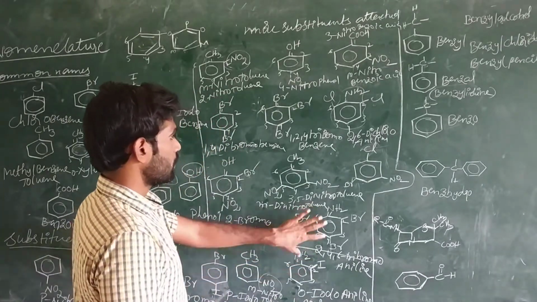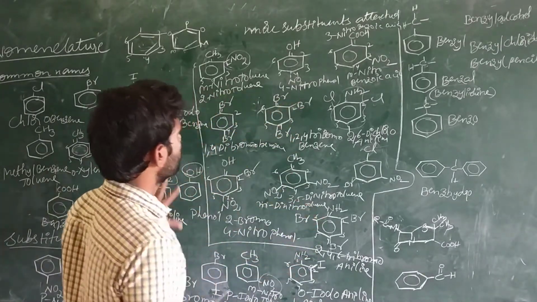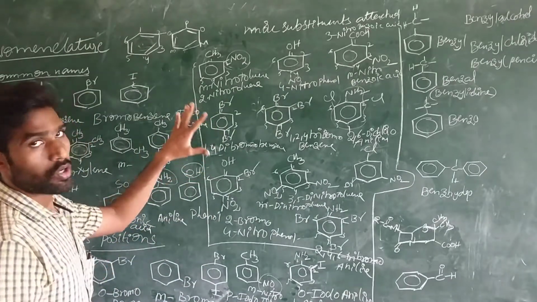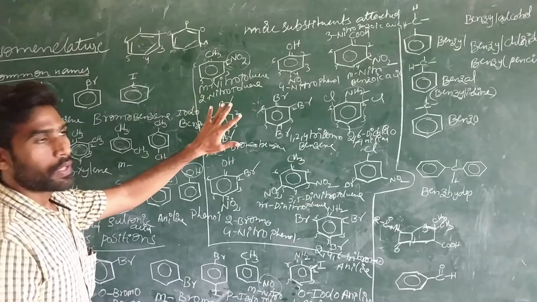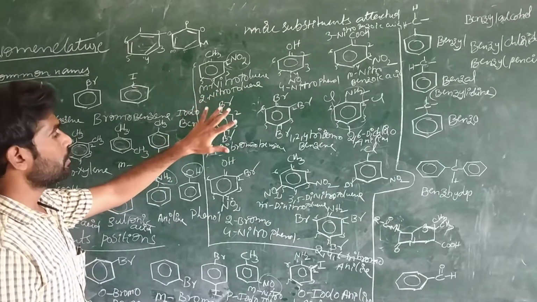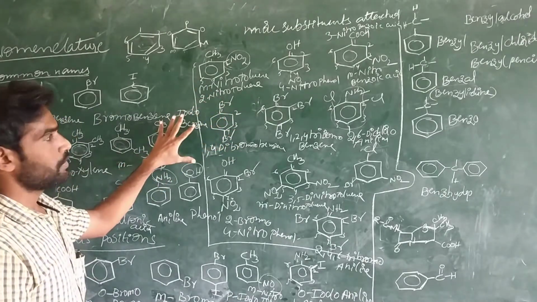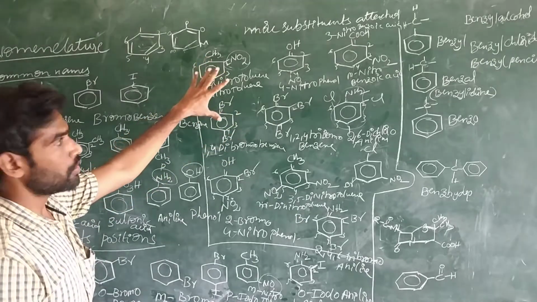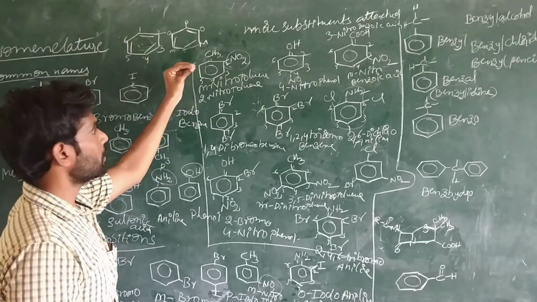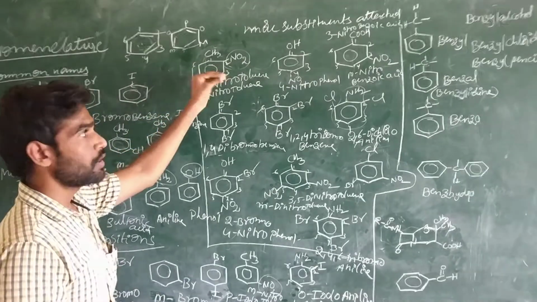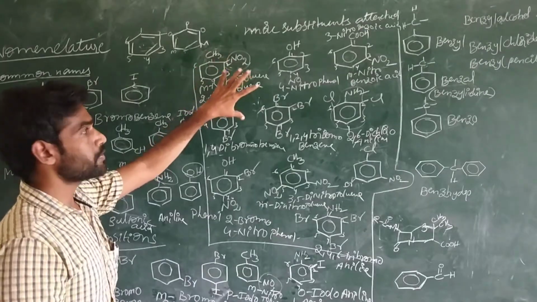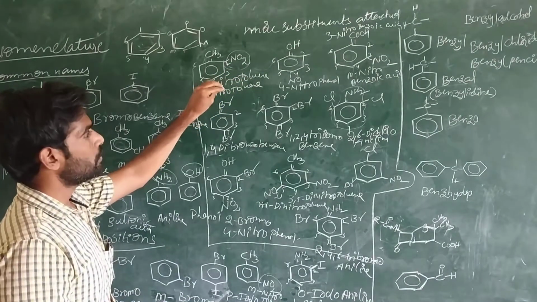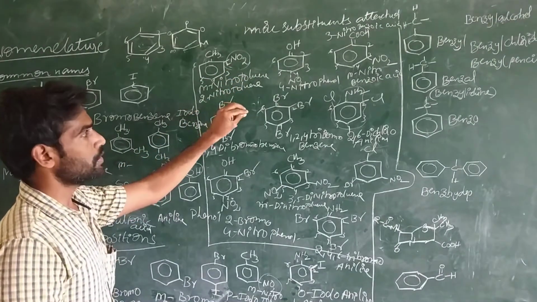So like that we can use the nomenclature of different compounds in benzene, according to position, according to numbering system, and according to common nomenclature. According to the IUPAC system, we can give the nomenclature of the compound based on the position, and if more substituent groups are attached on the benzene, we should write the nomenclature based on the numbering system.